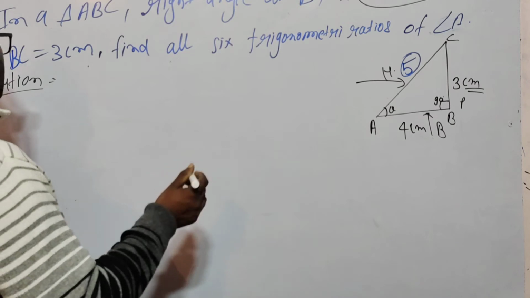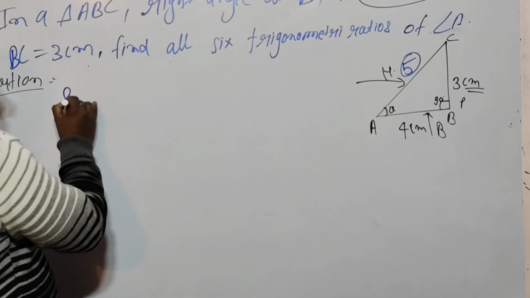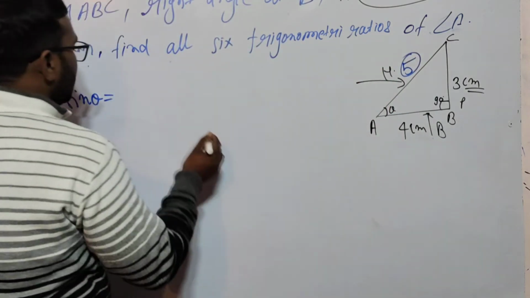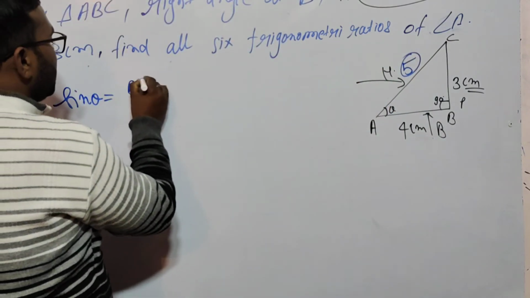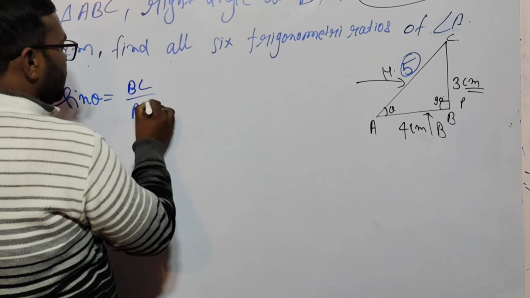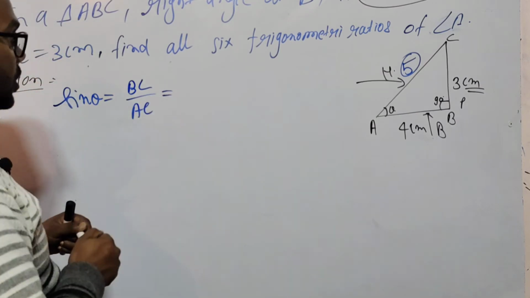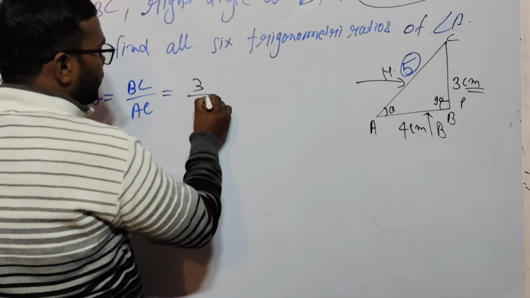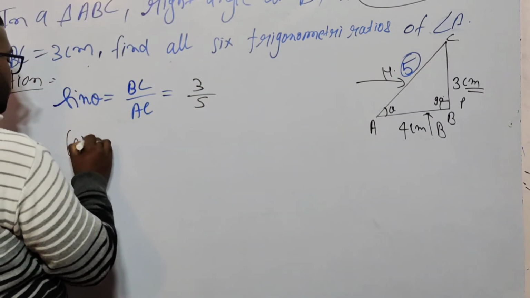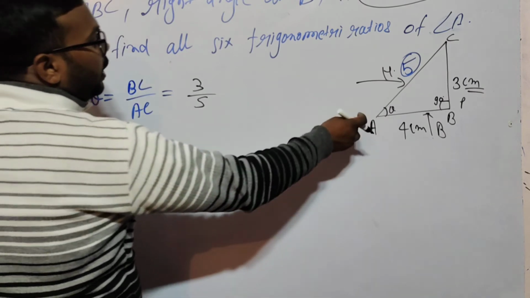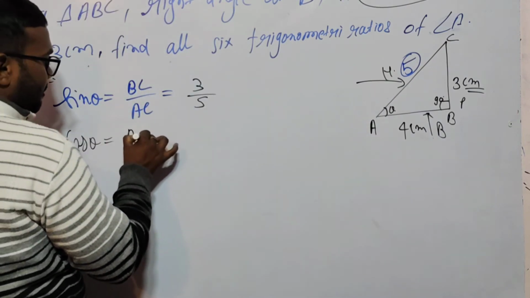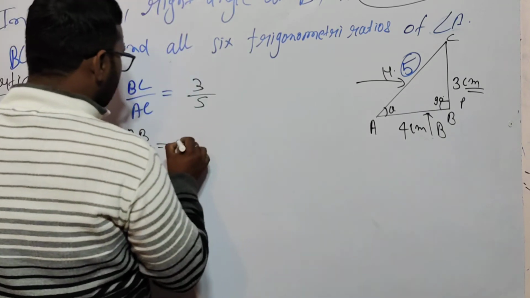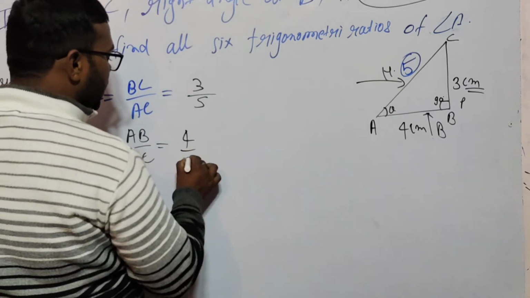Now, if you know very well, sin theta is equal to perpendicular upon hypotenuse. What is your perpendicular? BC, and the hypotenuse is AC. So the value of BC is 3 and the hypotenuse is 5. And cos theta, I'm writing here very fast, is AB by AC. So what is AB? AB is 4 and AC is 5.